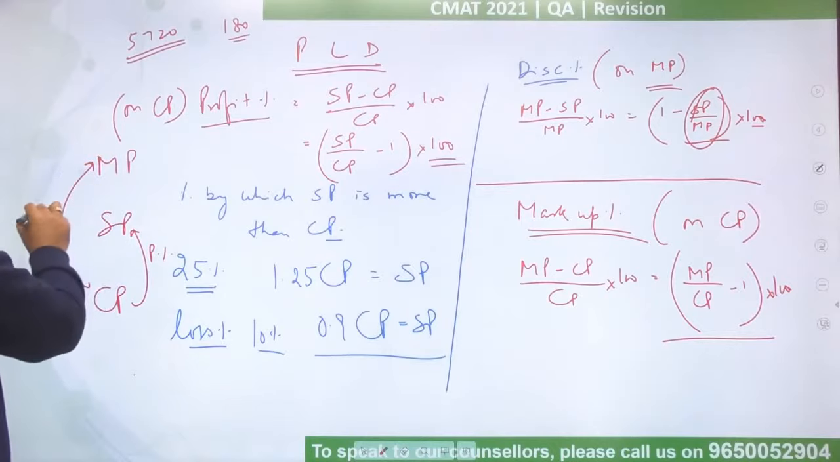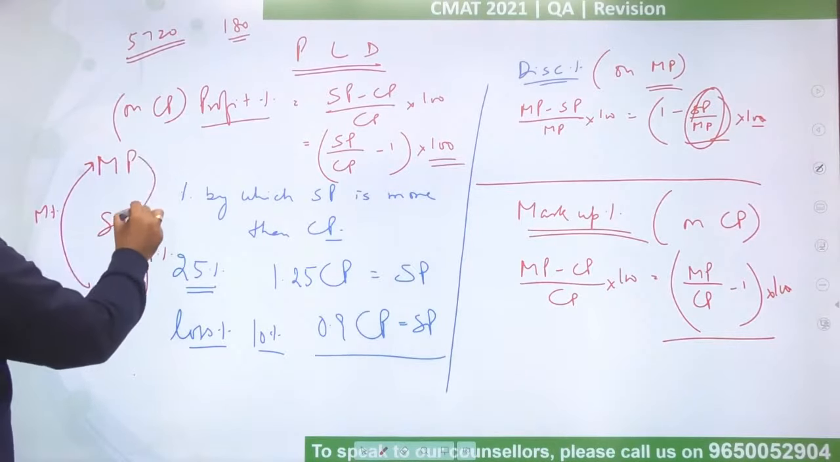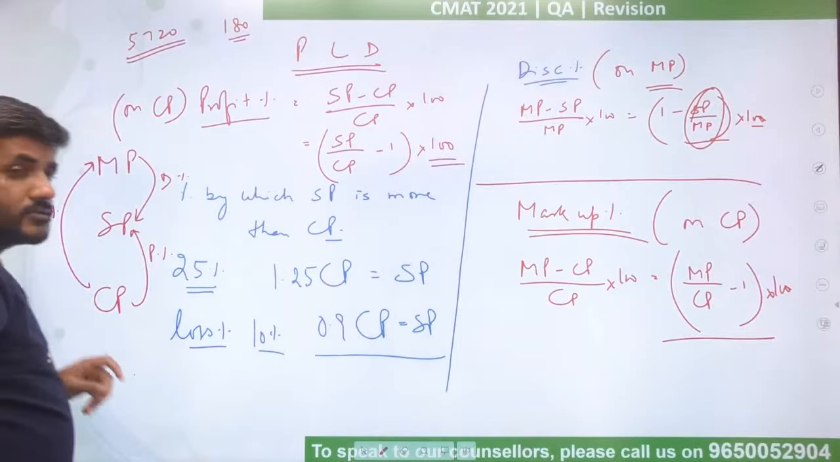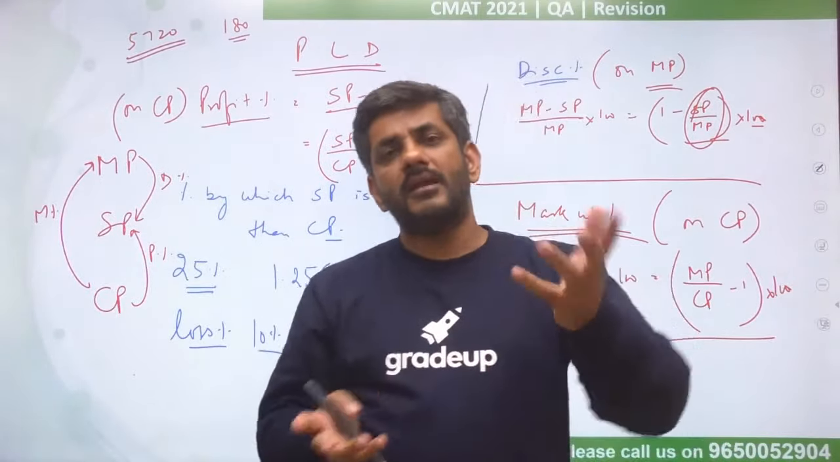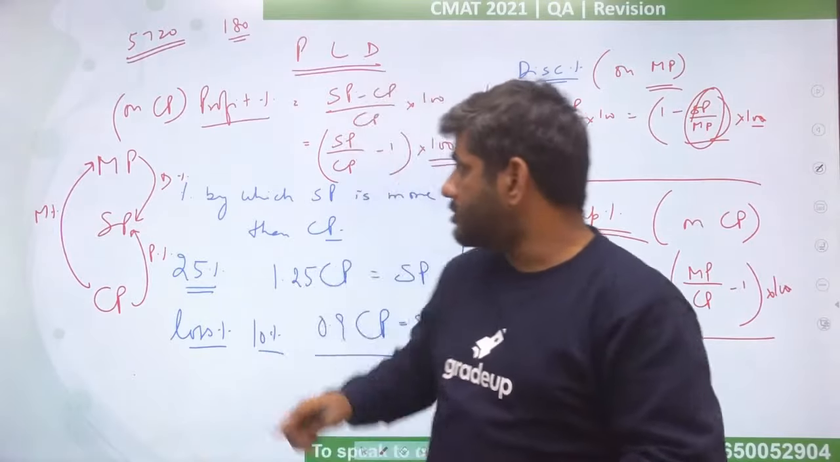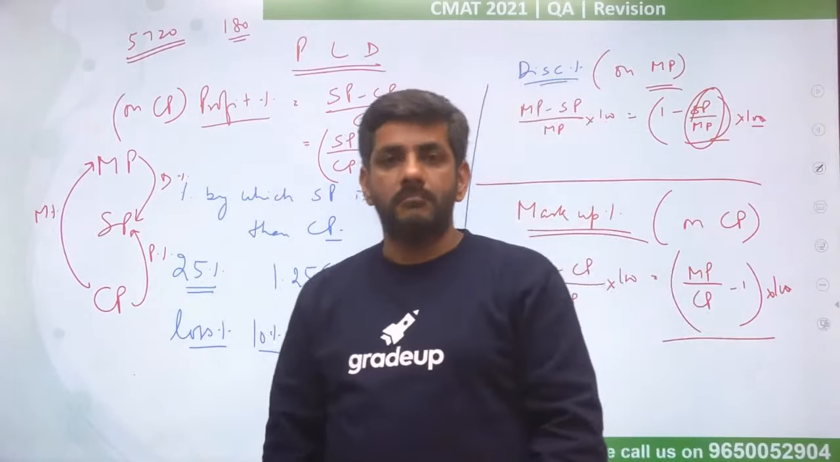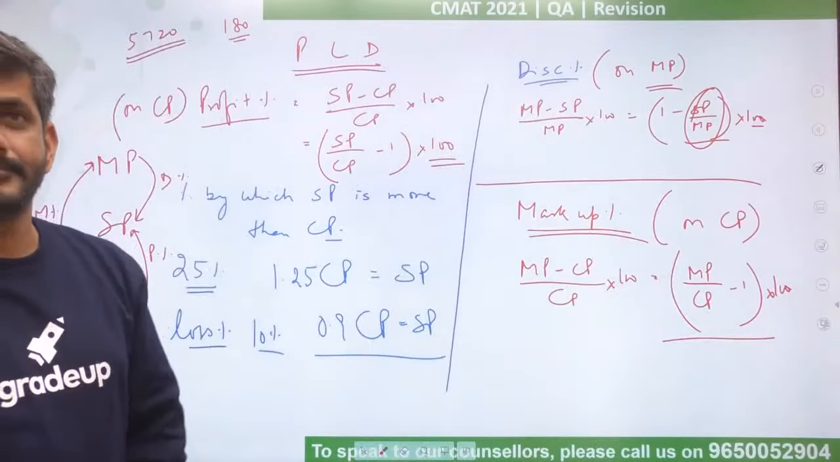When you increase this, you get profit percentage. When you increase this, you get markup percentage. And when you decrease this, you get discount percentage. So this makes clear which base we are using. For markup it is cost, for profit it is cost, but for discount it is the marked price. That is what is there.